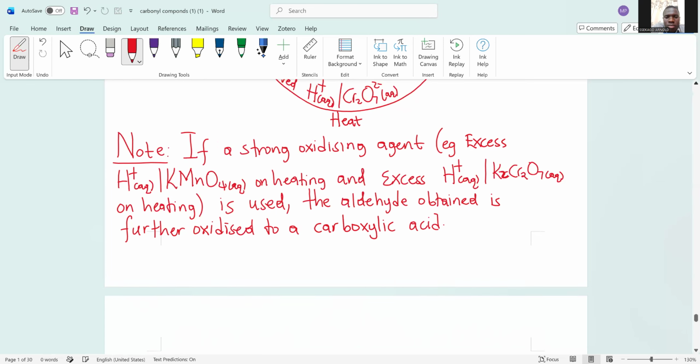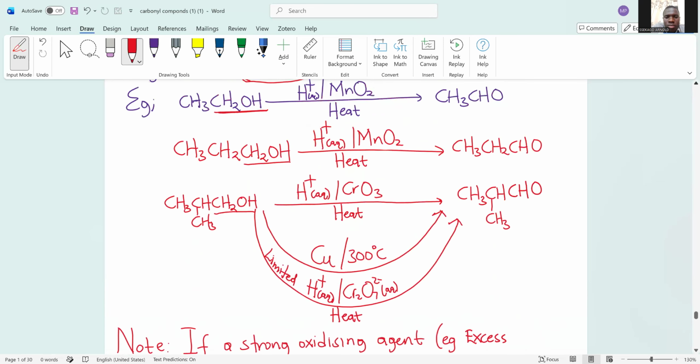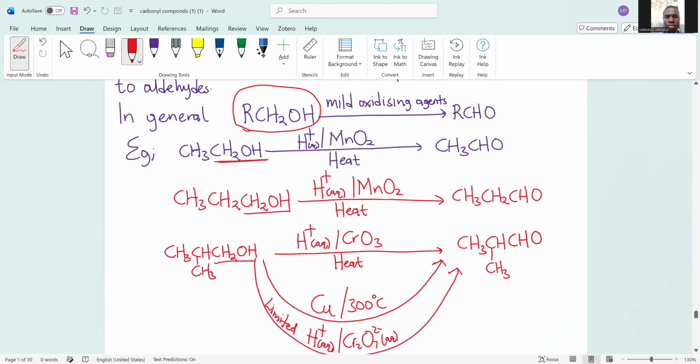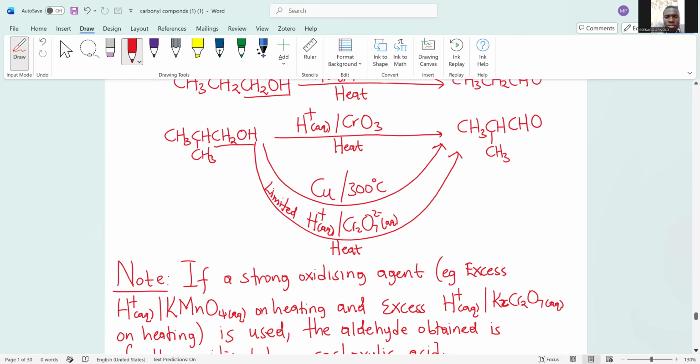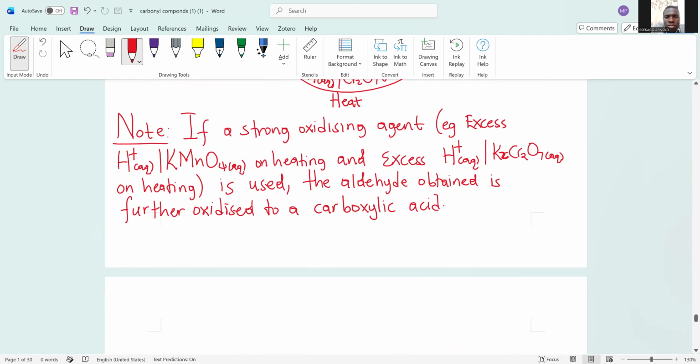For example, in these cases, if you use a strong oxidizing agent like those I have highlighted, you first obtain that aldehyde. Recall we saw that these aldehydes can be oxidized to carboxylic acids. I taught that previously. So in the presence of a strong oxidizing agent, this aldehyde is first obtained, but then its percentage reduces because it is oxidized further to carboxylic acid.